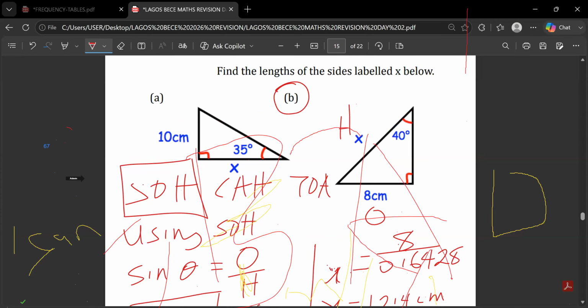All right. So the first thing you are going to do is label the sides first. The side you are asked to find here is x. And what is the name of that side? Hypotenuse. Then the other side you are given is 8. And what's the name of that side? Opposite. So this is opposite and hypotenuse. Once you have done that, which of SOH CAH TOA am I going to use?